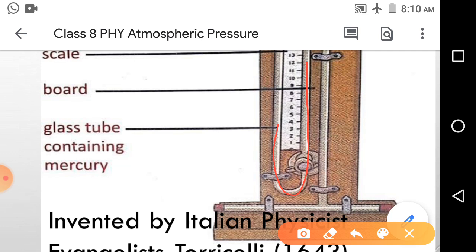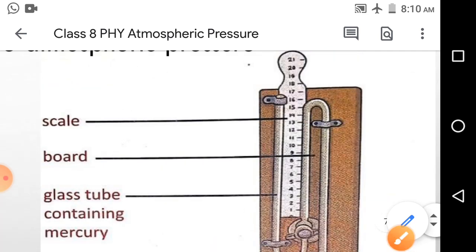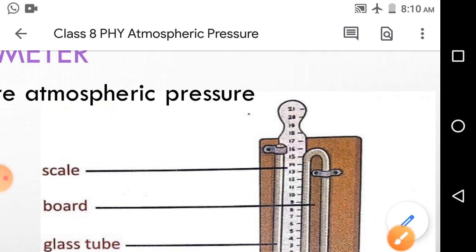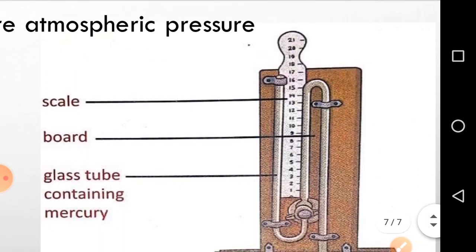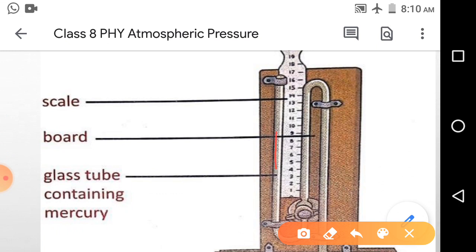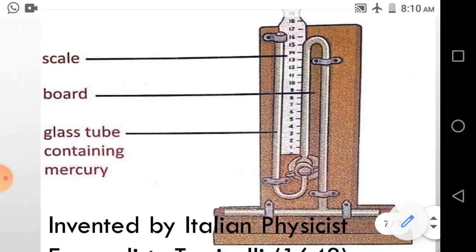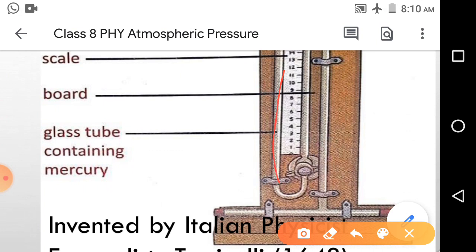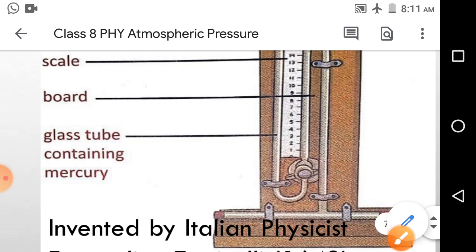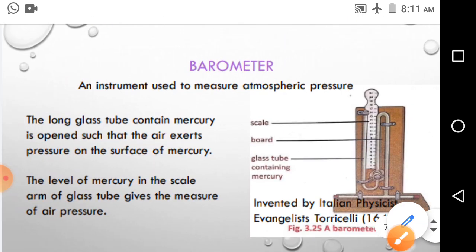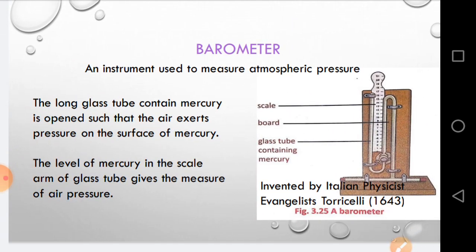And suppose the air pressure outside is low. Then what happens? The level of mercury rises upward, and this causes a lower scale reading in this tube. This gives the reading of lower atmospheric pressure. So in this way we can use the barometer to measure the atmospheric pressure. So this is it. Thank you, class.